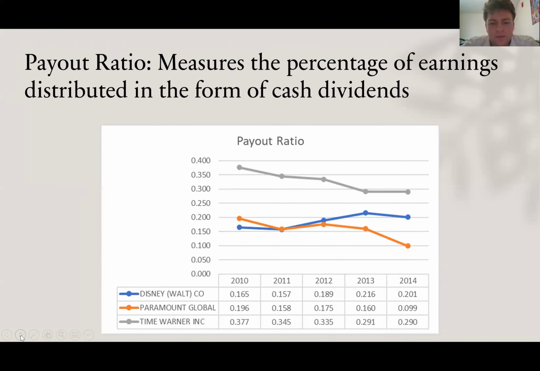However, they see a continual increase from 2011 to 2013, with a slight decrease from 2013 to 2014. And Paramount decreases from 2010 to 2011, sees one increase from 2011 to 2012, and continuously decreases from 2012 to 2014.